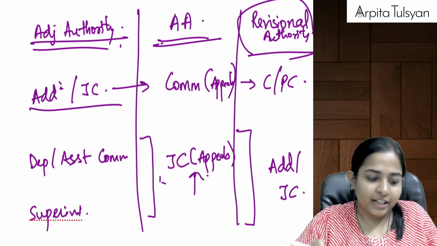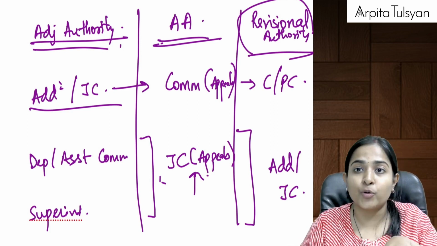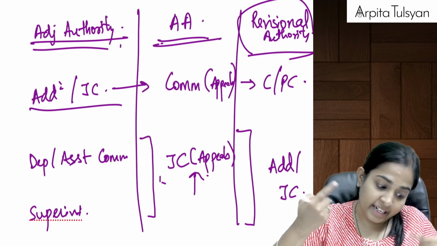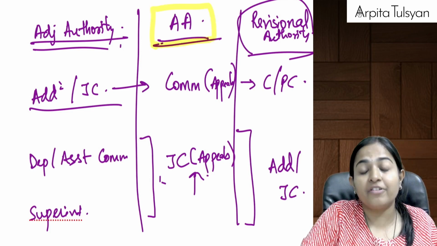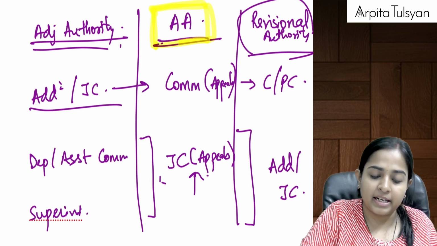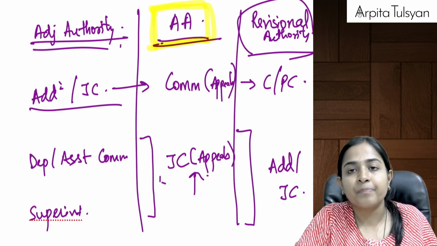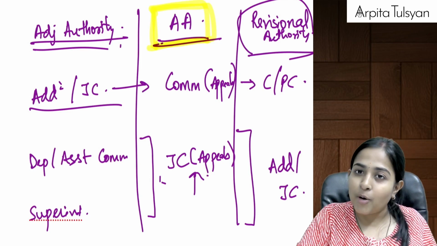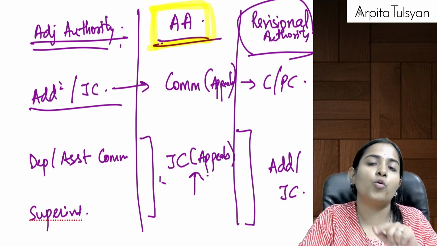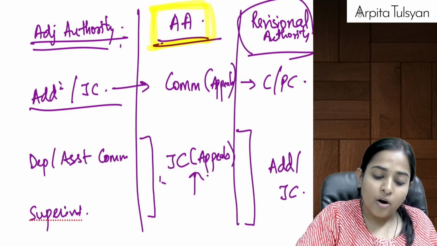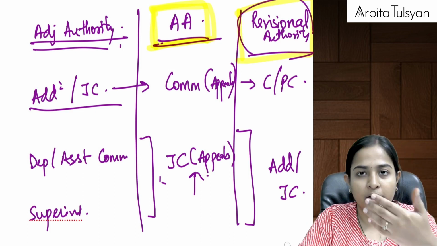Now, one more thing which I would like to add in this revision only, for the purpose of your re-revision: whenever the taxpayer is going to the appellate authority for appeals, within how much time can we go? 3 months plus 1 month. When the department is going, the department can go within 6 months plus 1 month. Revisional authority will do the revision on its own.